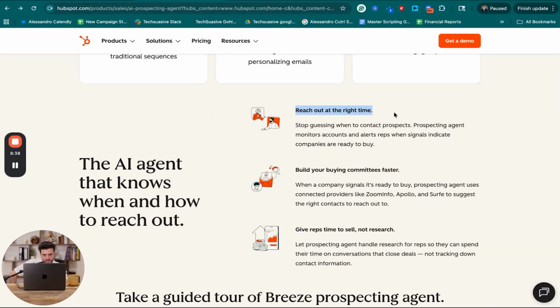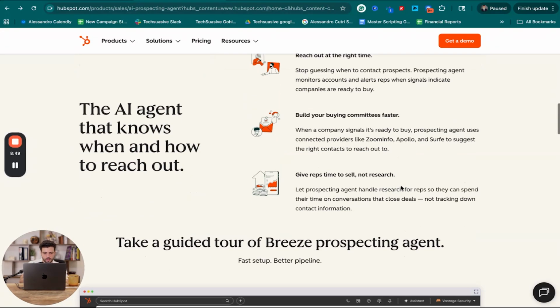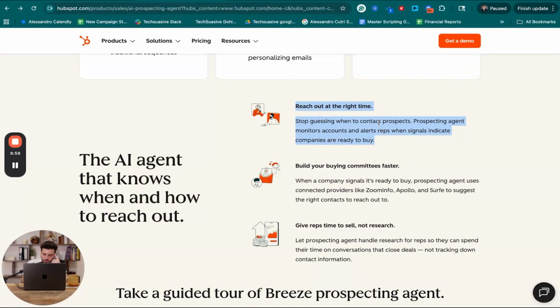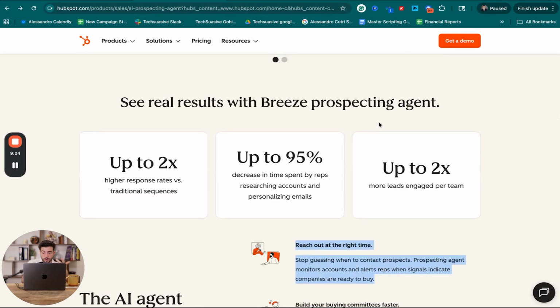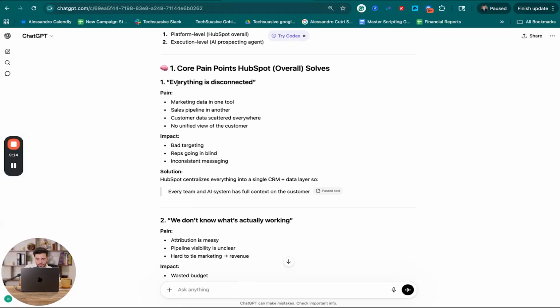Reach out at the right time. Stop guessing when to prospect: it monitors accounts and alerts reps when signals indicate companies are ready to buy. Build your buying committees when a company signals it's ready to buy. Okay, so that's interesting. Gives reps time to sell, not research. Okay, I think that reach out at the right time, that's pretty insightful, right? You build a list of different leads and you say, hey, we'll basically tell you exactly when to reach out at the right time. What I'm probably going to say here, and I know we're talking about pain points and everything is disconnected.